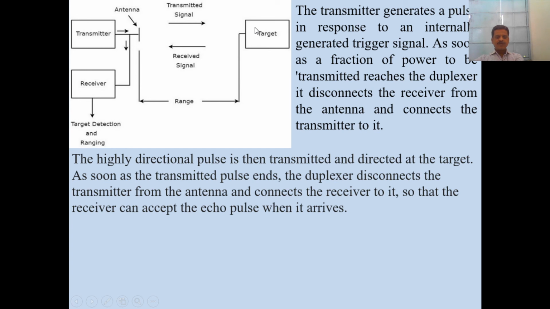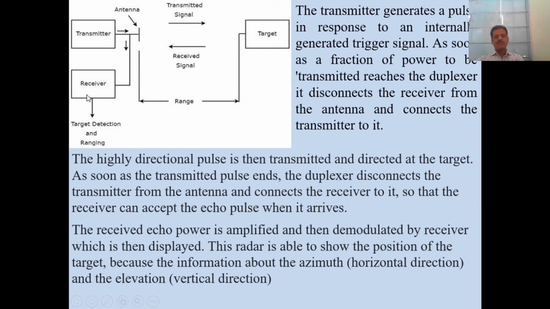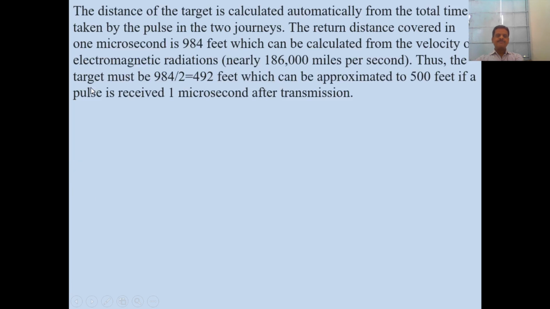So when the signal is coming back from the target, this antenna receives the signal and feeds it to the receiver. The position of the target, that is the information about the horizontal direction and vertical direction, is detected by this receiver, and the distance of the target is calculated automatically from the time taken by the pulse in the two journeys, that is the transmission and return journey.